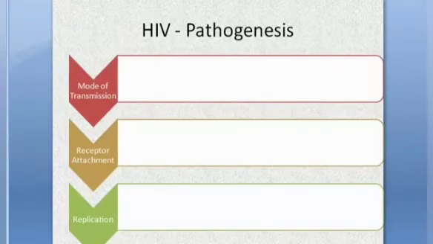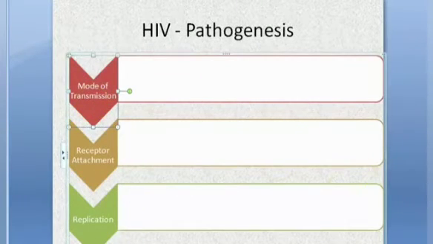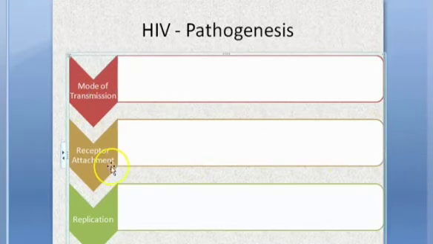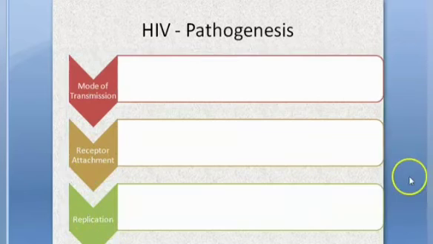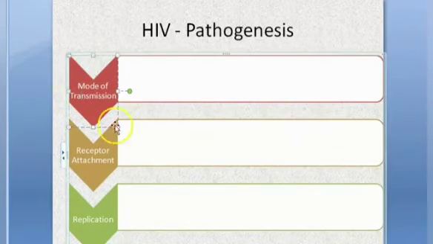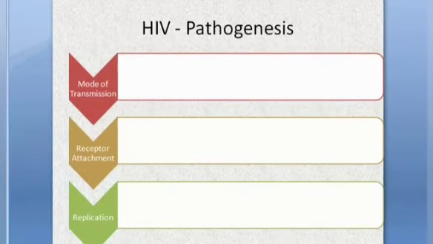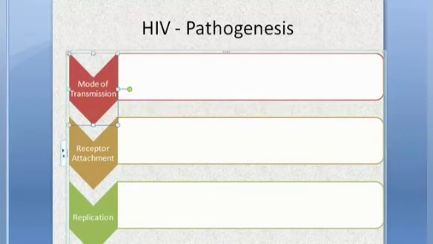Now, pathogenesis, modes of transmission. Now we came to the exact topic for this video, pathogenesis. So modes of transmission, then we look at how, once it enters, receptor attachment, then replication, right? So in pathogenesis, we are looking at these three first of all. After that, we look at more details. Okay, so much more detail is there. First, mode of transmission, guys. We're looking at mode of transmission.